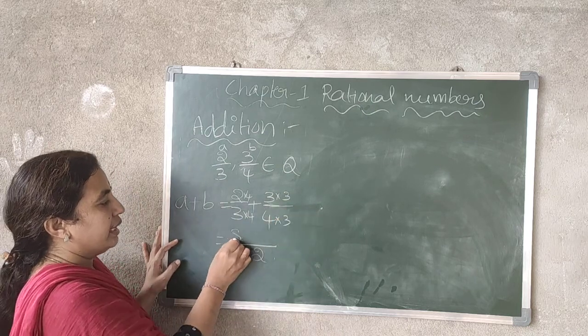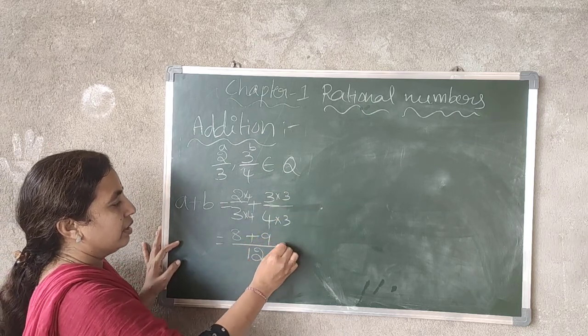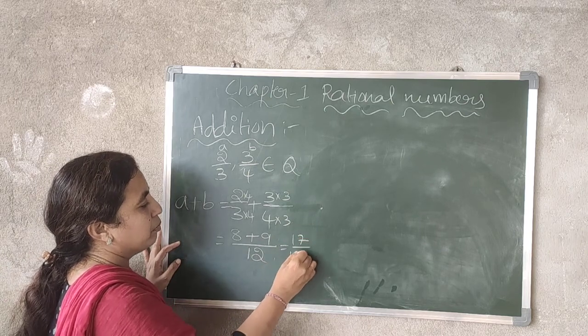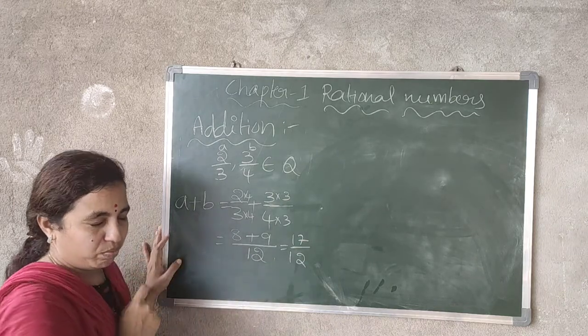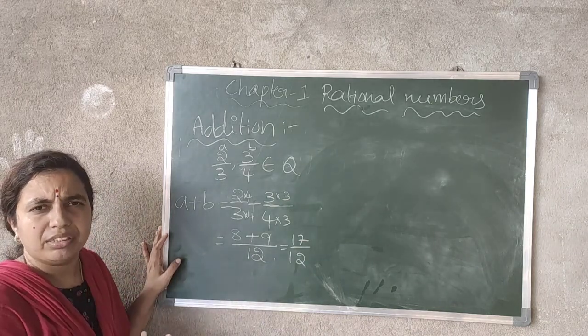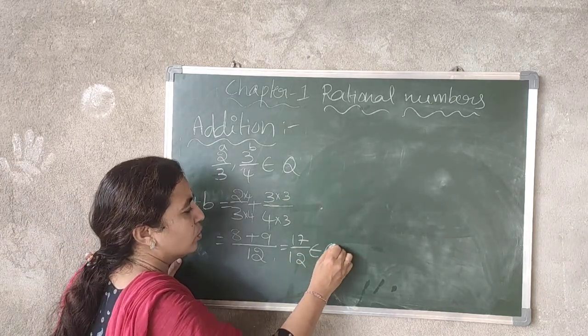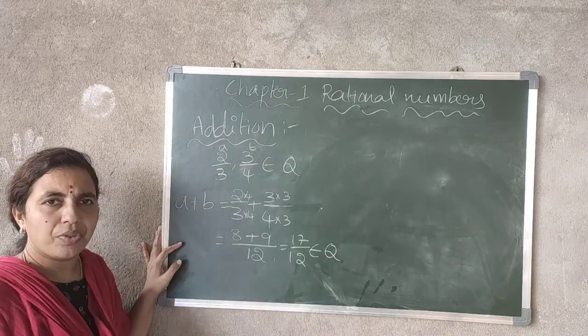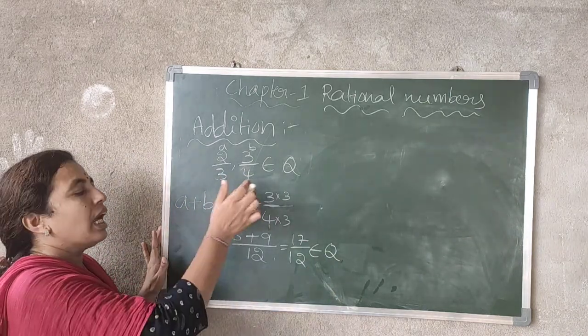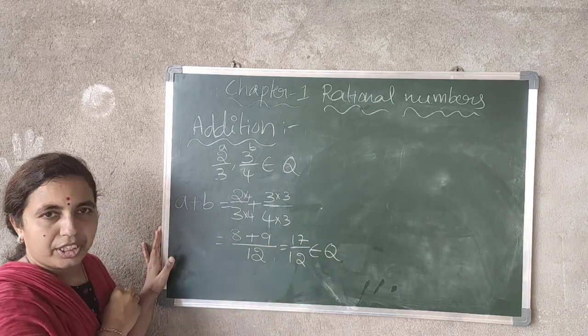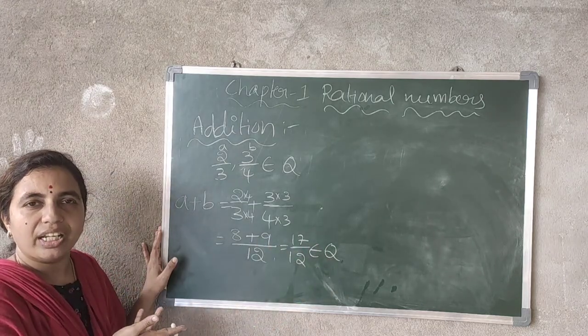Now 4 2s are 8 plus 3 3s are 9. What did you get? 17 by 12. Now 17 by 12 is in the form of P by Q. That means this also belongs to rational numbers. So when you consider two rational numbers and add them, again you got a rational number.